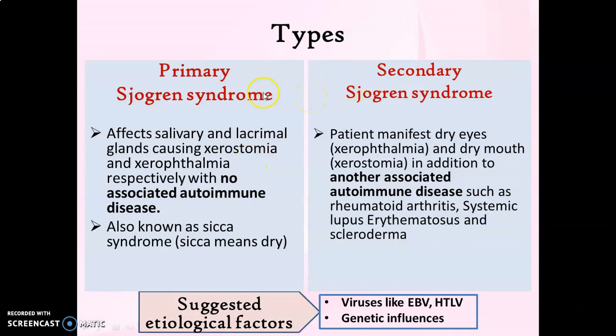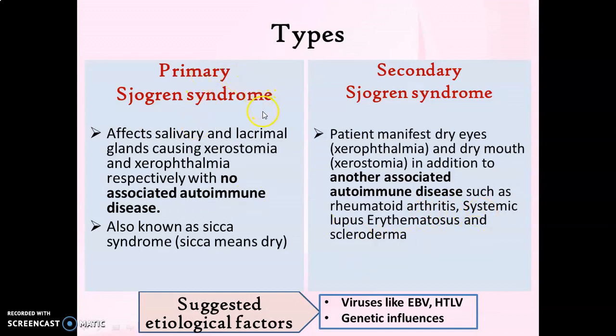Moving on to the types of Sjogren syndrome, there are two types as primary and secondary Sjogren syndrome. The primary Sjogren syndrome affects salivary and lacrimal glands and causes xerostomia and xerophthalmia, and there is no other associated autoimmune disease. Whereas in secondary Sjogren syndrome, in addition to involvement of lacrimal and salivary glands, there is also another associated autoimmune disease, which might be either rheumatoid arthritis or systemic lupus erythematosus or scleroderma.